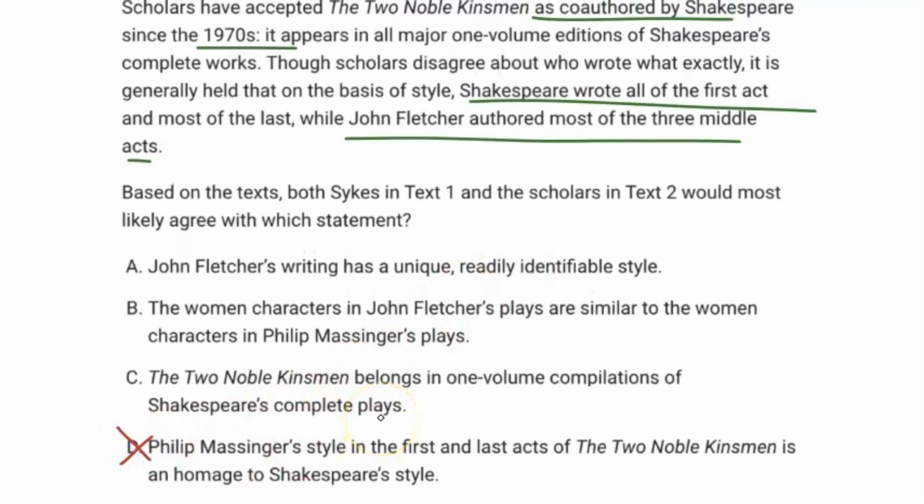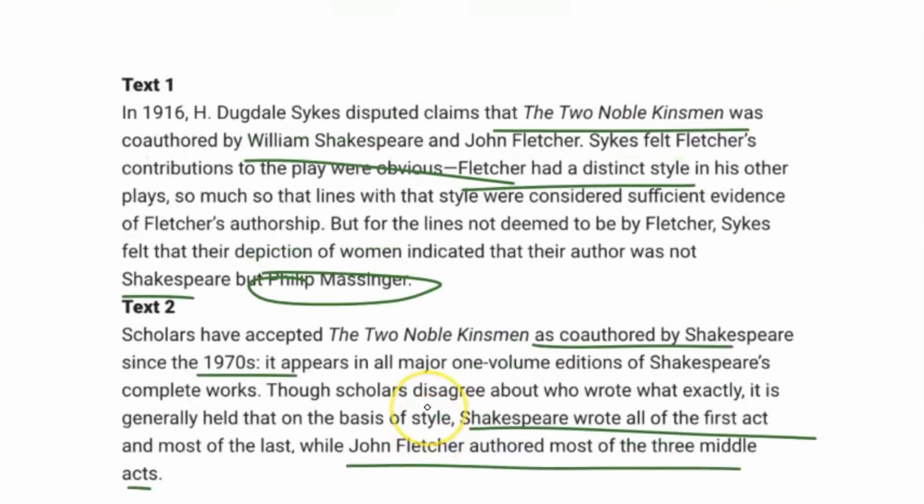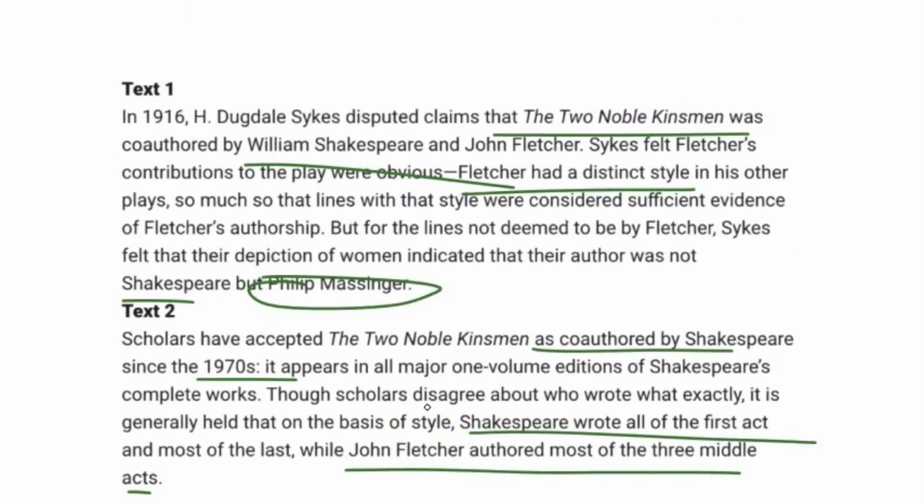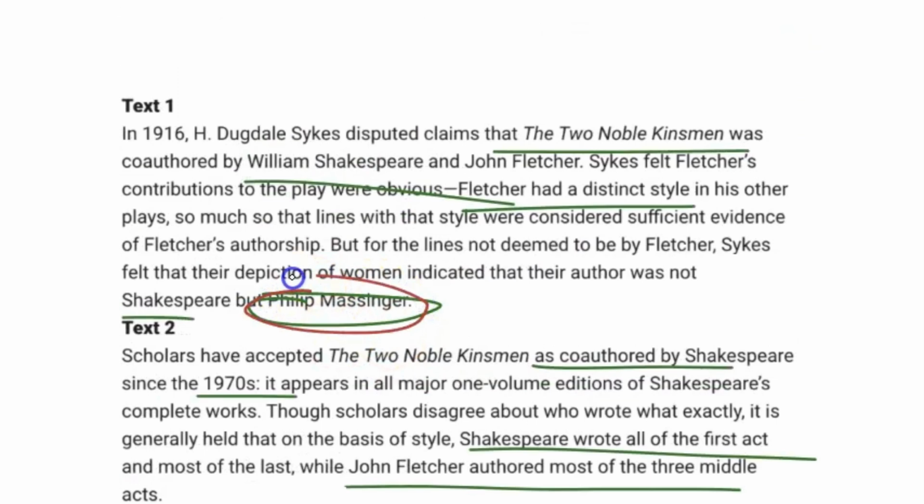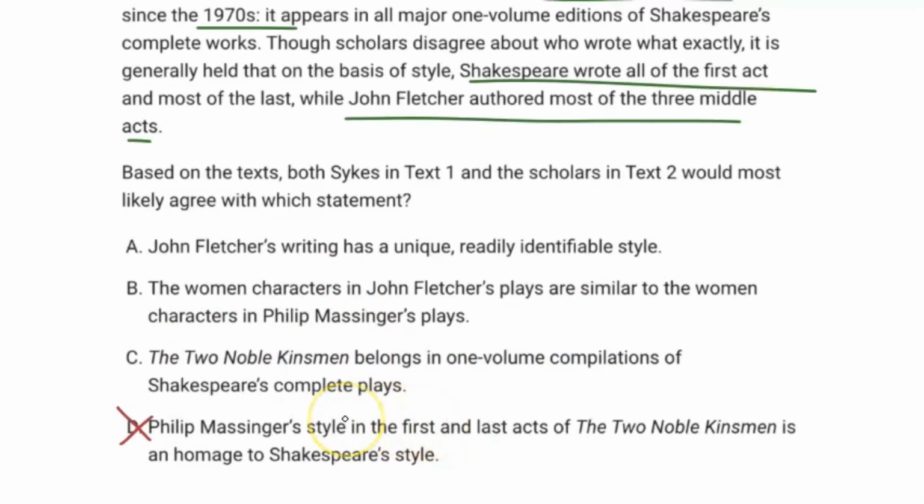Why? Well, because this guy, Philip Massinger's actual involvement is never mentioned specifically for the first or last acts, okay? The only time that he's actually mentioned is for the depiction of women, right? So the indication of the style was not actually Shakespeare, but actually this guy named Philip. The next answer choice I'm going to cross out is letter C, okay?